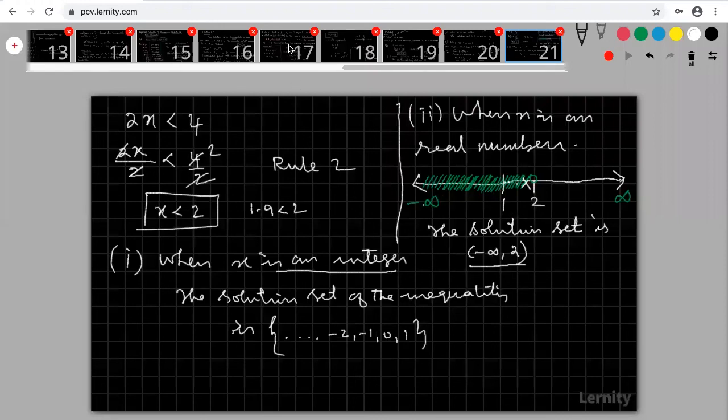But in the first case, it is not possible for my x to be 1.9, because x is an integer. It is not possible to take 1.5, 1.9, 1.1, but in real numbers, everything is possible. So therefore, I am taking up to 2.